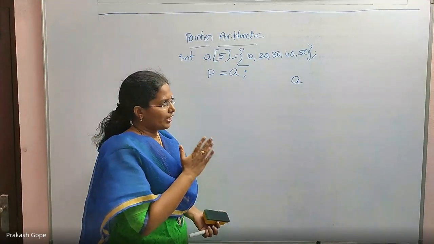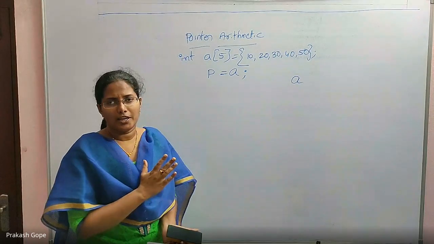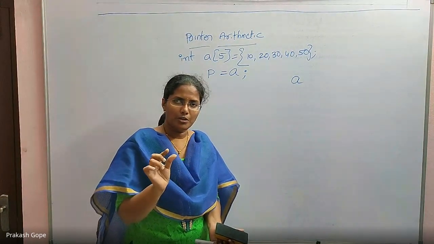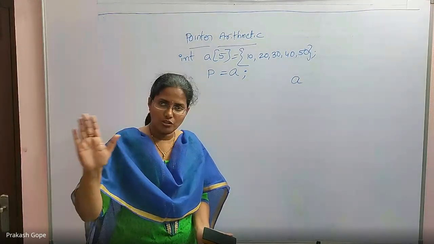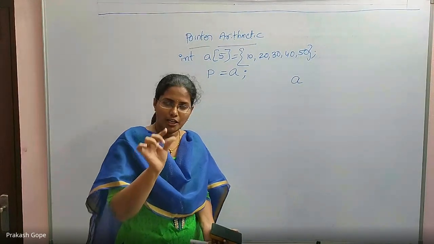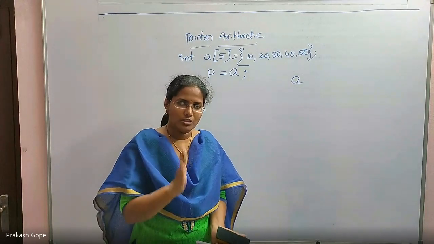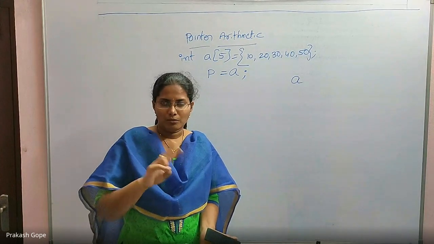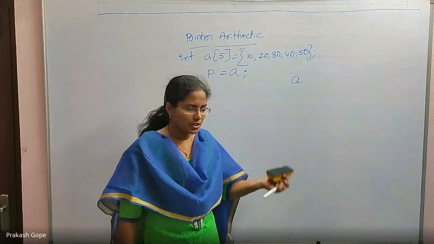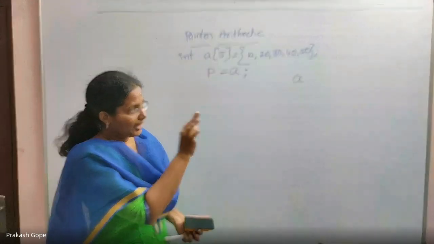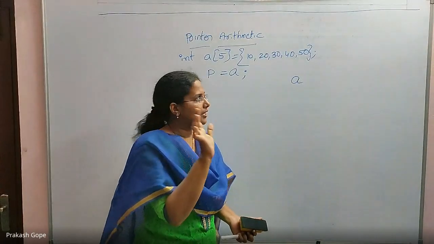See, when I ask you what an array name indicates, you should not tell me that array name indicates the address of the array. No, this is a wrong statement. Array name indicates the address of the first element of the array. This is a right statement. There is a big difference between these two statements. I will explain it once I come to arrays. Okay. Array name indicates the first element's address.